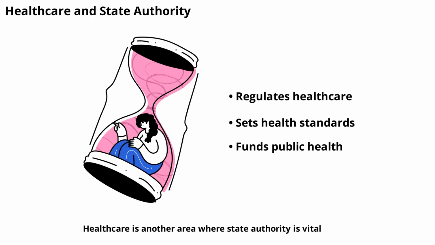Healthcare is another area where state authority is vital. Governments regulate hospitals, set health standards, and fund public health programs. By exercising authority in this area, states can respond to health crises, control disease outbreaks, and promote general well-being.